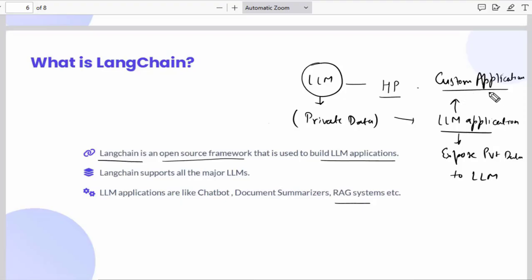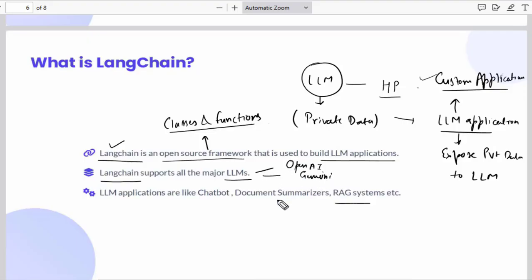For making these custom applications, LangChain is used, because this is an open source framework, and this framework provides a lot of classes and functions. Using those classes and functions, you can build custom applications easily. Now, LangChain supports all major LLMs like OpenAI, so all the models of OpenAI, then the models of Google Gemini, then the models of Anthropic, and the models which are present in Hugging Face, which I will also explain.